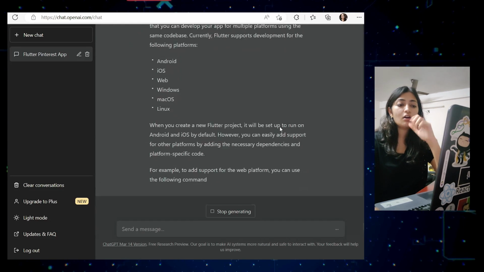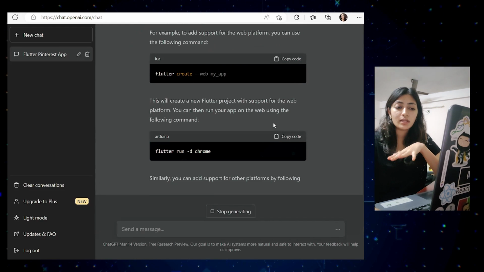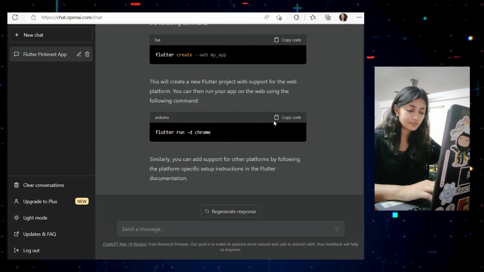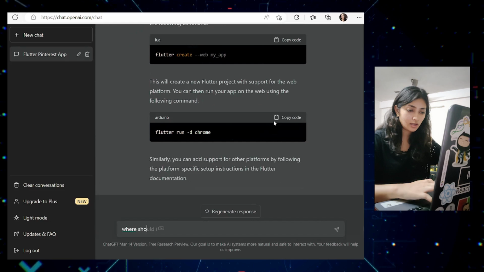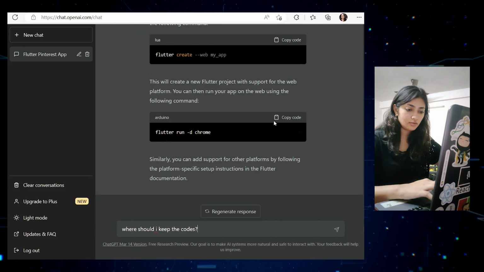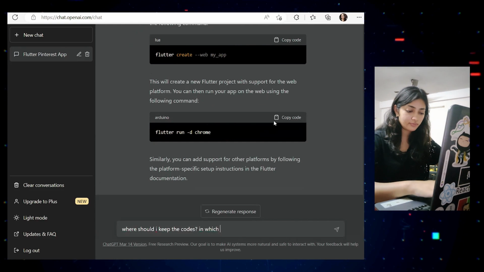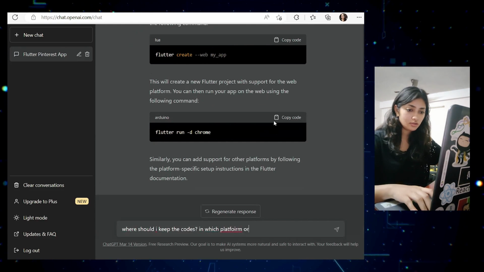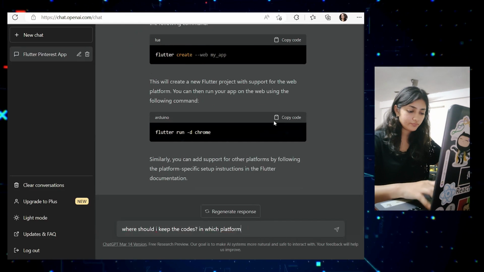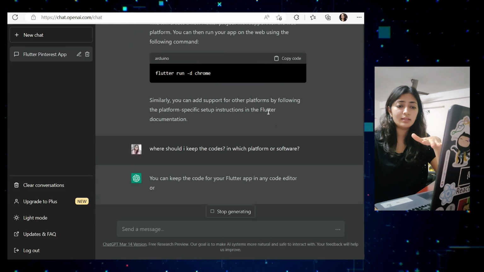It's not really telling me where I should start or put my code, so I'm going to be more specific. Where should I keep the code? In which platform or software? I hope this will give me the answer.